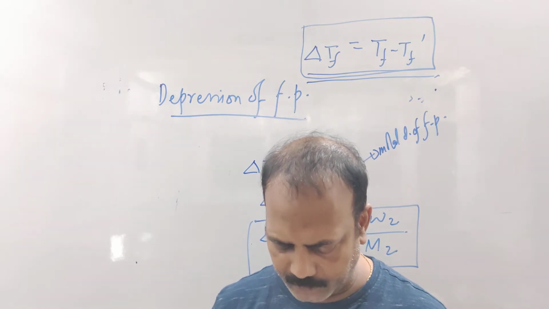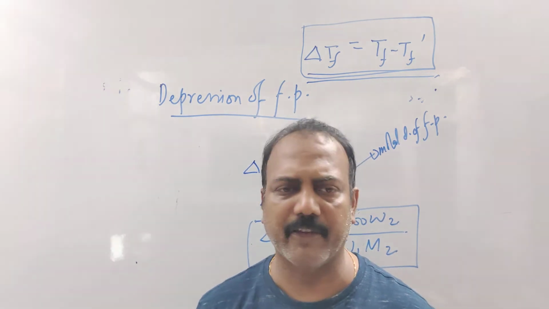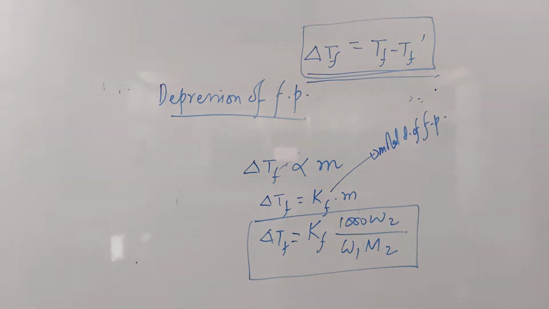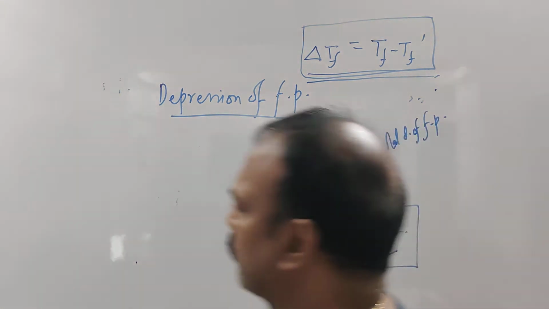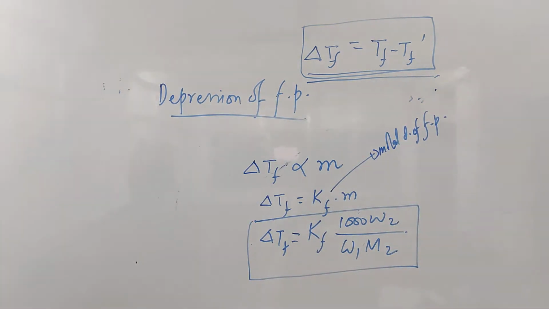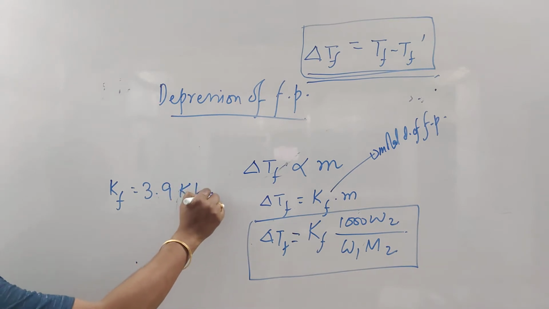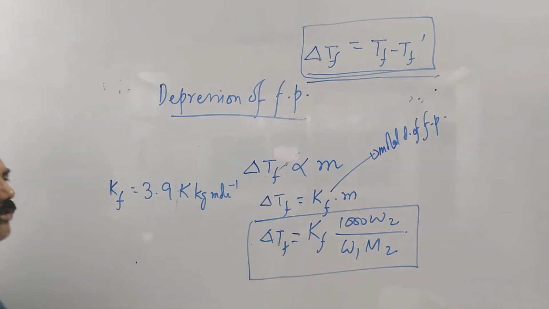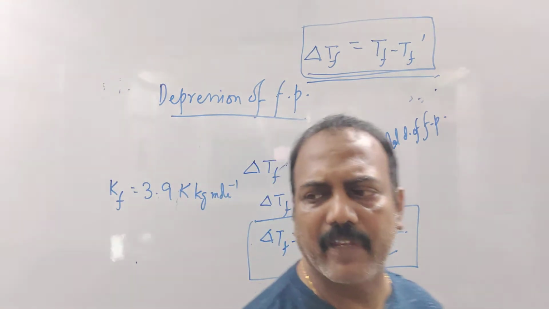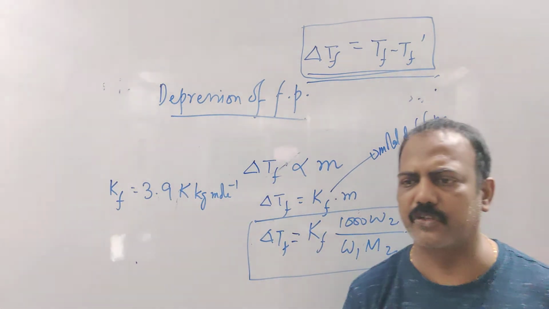Given Kf for acetic acid is equal to 3.9 Kelvin kg mole inverse.